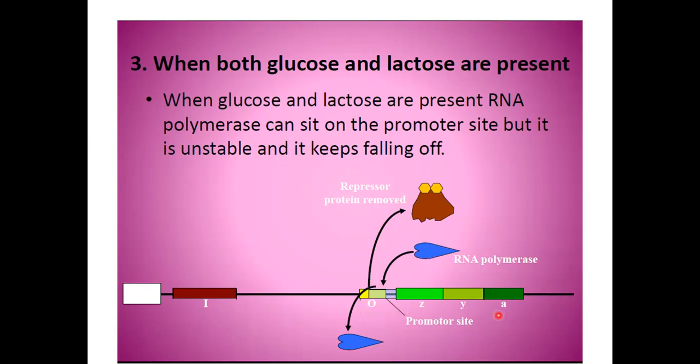But beta, as I told you, if you think from the point of view of conservation of energy, when glucose is present in ample amount, bacteria should not use extra energy to break down lactose. That's why even if the operator is free, RNA polymerase is able to bind to the promoter position, but this binding is not very strong and it keeps falling off.